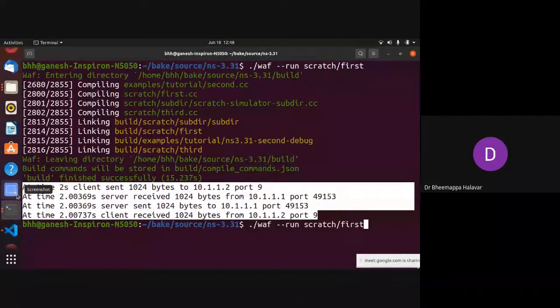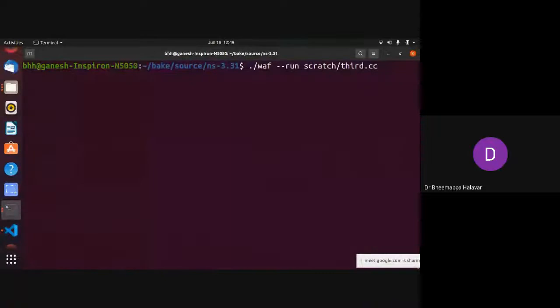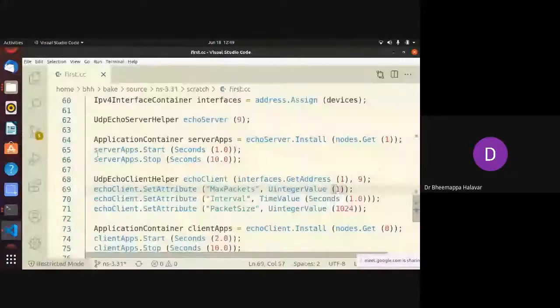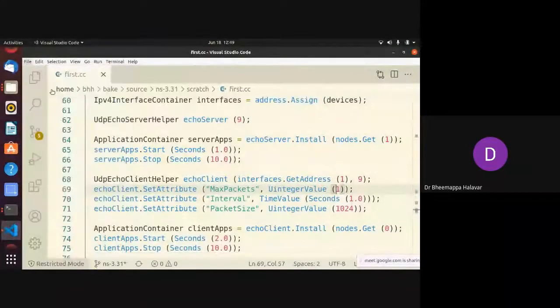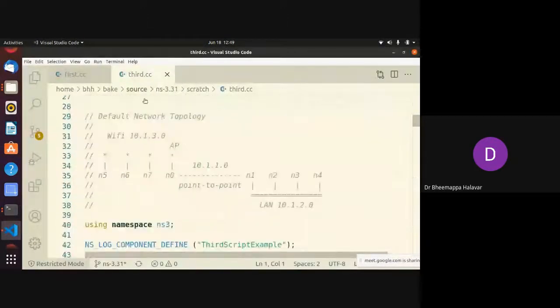One more thing I wanted to show you is how to visualize this. To generate packets, I will take one more example, third.cc, just to touch upon. Again, we should not mention the extension, just the file name when running. This is another program which I have taken. I'll open that file and show you briefly. This third.cc is the third example.